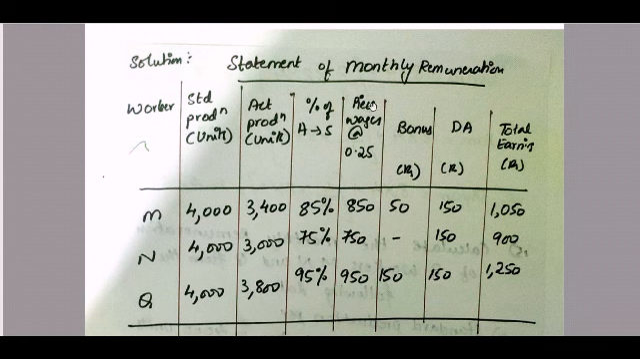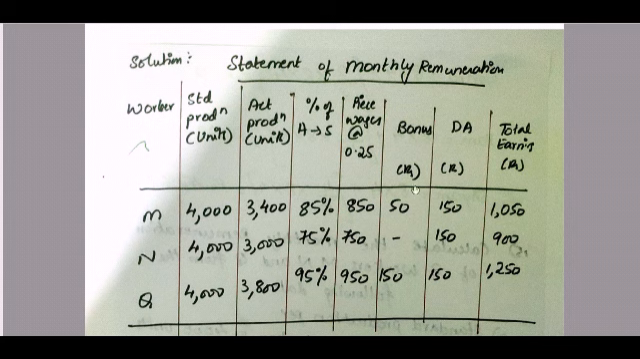The total earnings. The first earning is your piece wages. For 1 unit that they produce, they are paid 0.25. So actual production into 0.25: 3,400 into 0.25 is 850. 3,000 into 0.25 is 750. 3,800 into 0.25 is 950. Now bonus.